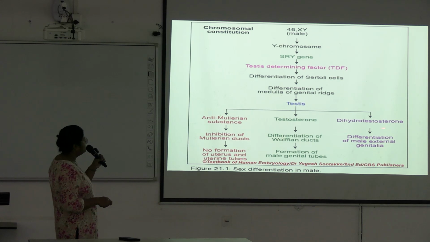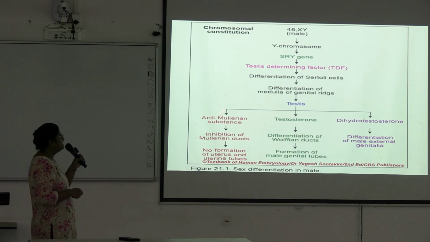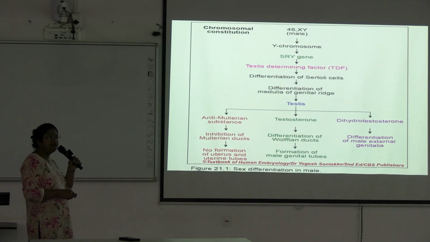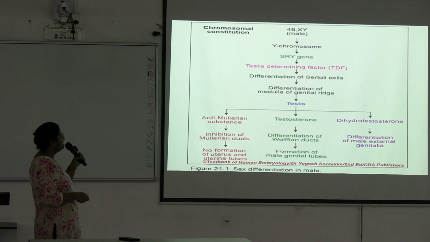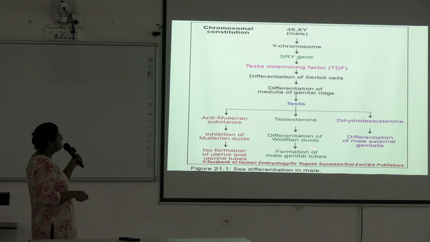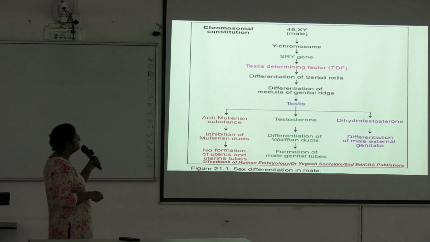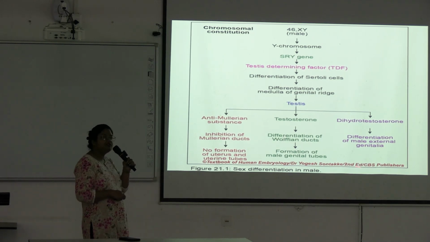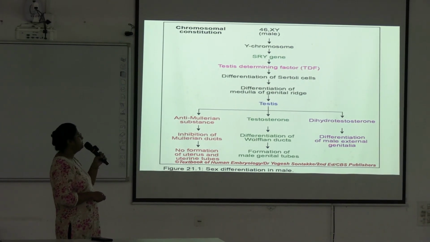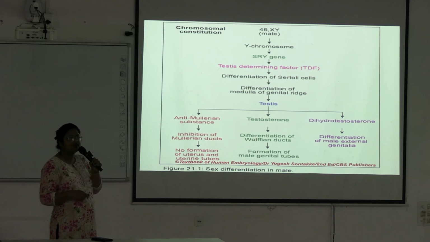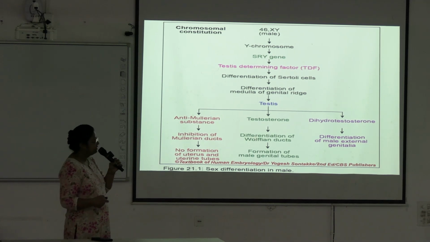This testis secretes three substances: anti-Mullerian substance, testosterone, and dihydrotestosterone. Anti-Mullerian substance causes inhibition of the Mullerian duct, so there is no formation of uterus and uterine tube. Testosterone causes differentiation of the Wolffian duct, forming the male genital tubes. And dihydrotestosterone causes differentiation of the male external genitalia. So these are the functions of these three substances in the male fetus. Okay.